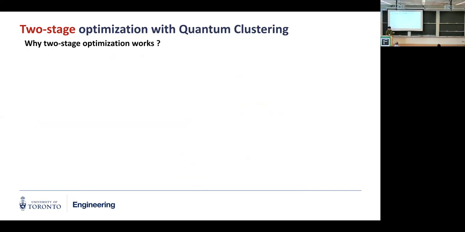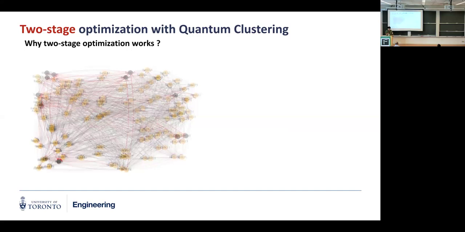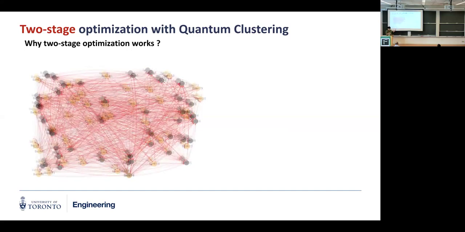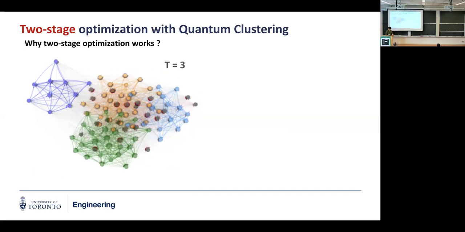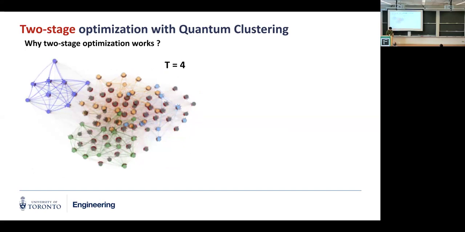So why would this work? Now I'm going to study the process of cascade failures first. I already showed this simulation, which is on the same network, and this is a cascade process. Then I'm going to show the same network with communities shown in different colors, and do the exact same perturbation and the exact same cascade process to see what happens. At the first step, the same 5 banks crash. Then the second and third time steps, and all the way to the fourth time step, we can see that the module or community on the left still hasn't got any failures yet. All the failures happen within other modules.